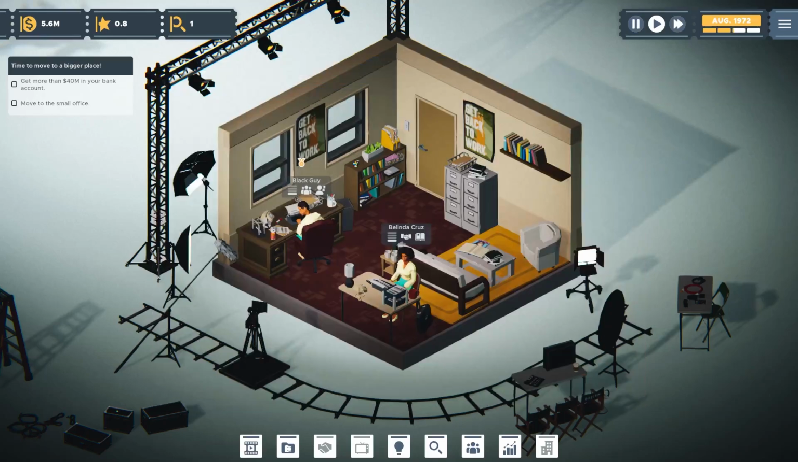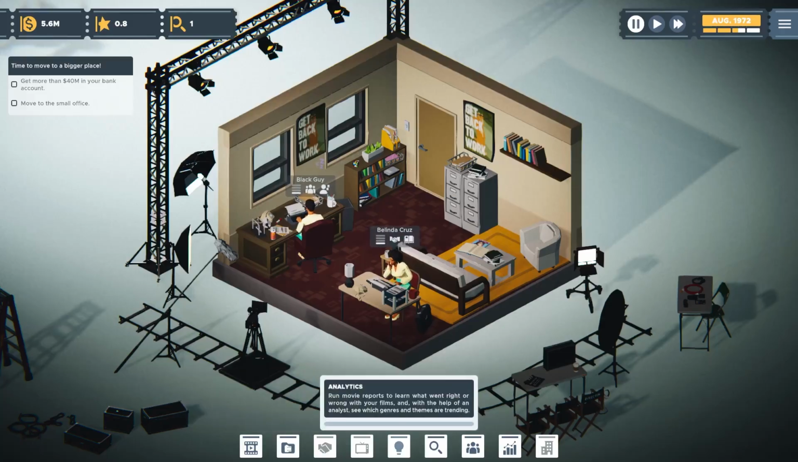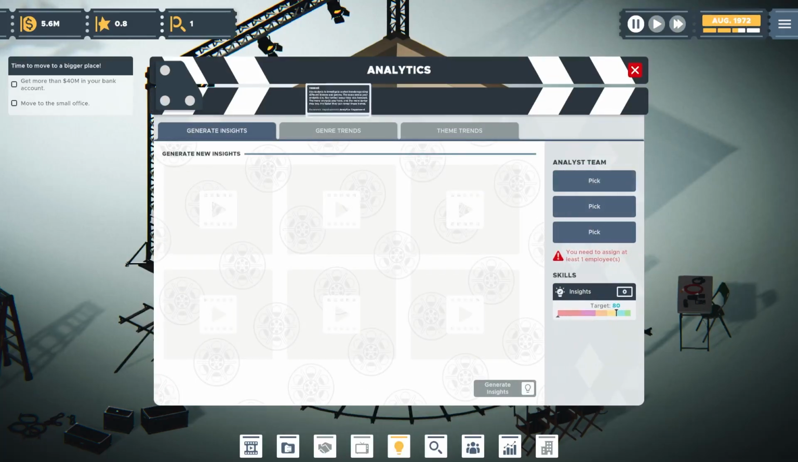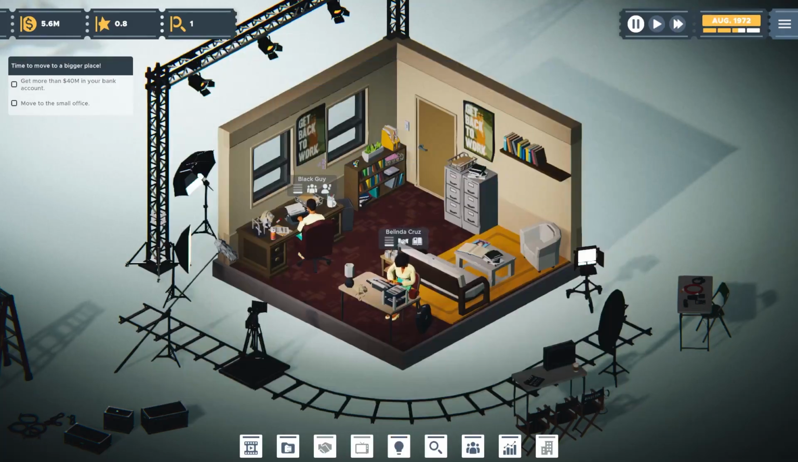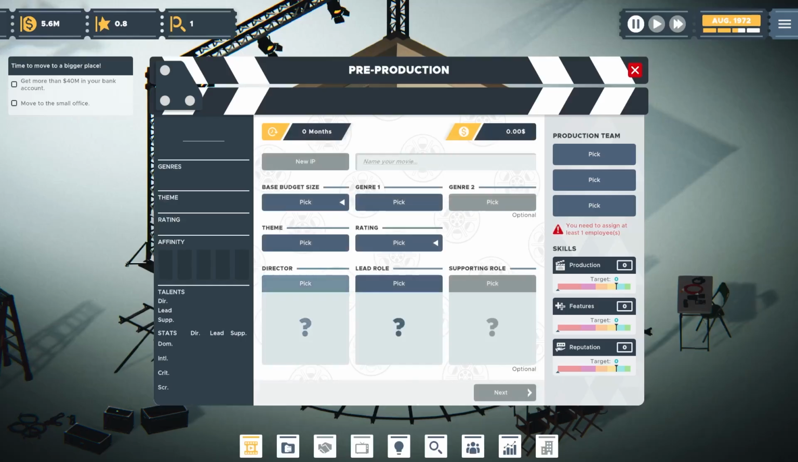So now that we're out of that, let's pause for a second because we've got time going here. Analytics, yeah, we're done there. We only have one research point, so we can't really research anything else. Black Eye is bored out of his mind. So let's get to working on another movie. I think that's the only thing we can do, really. So we're going to go with a small budget film.